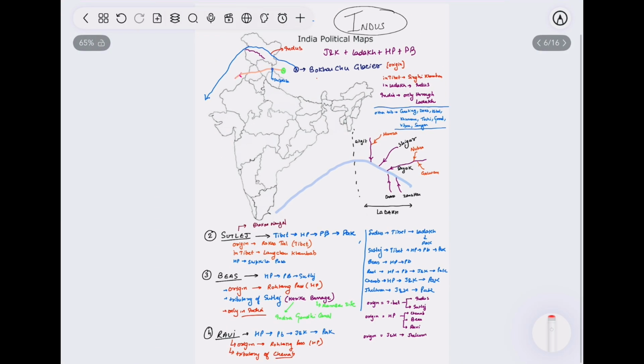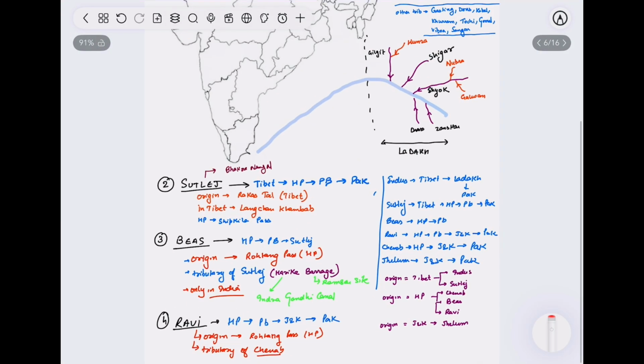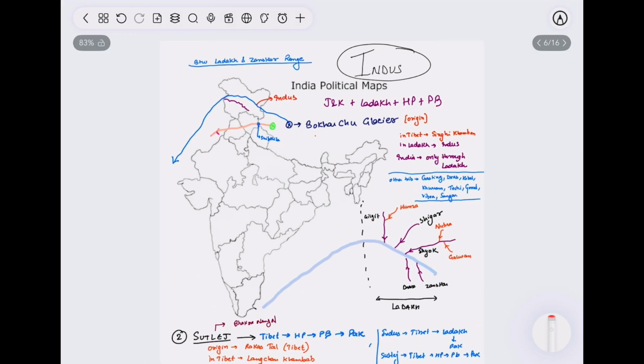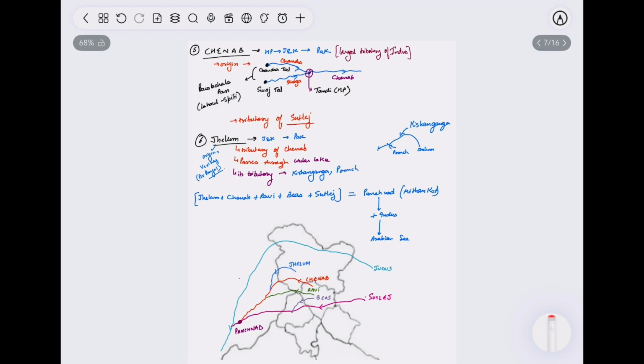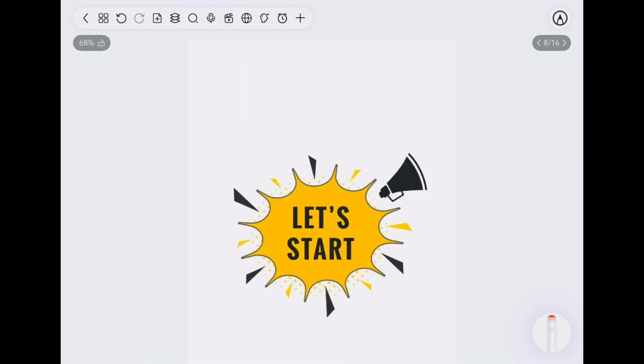So these are just the sample notes which I am showing to you before we get started. So you need not bother about the quality which we are going to provide. So let's get started.